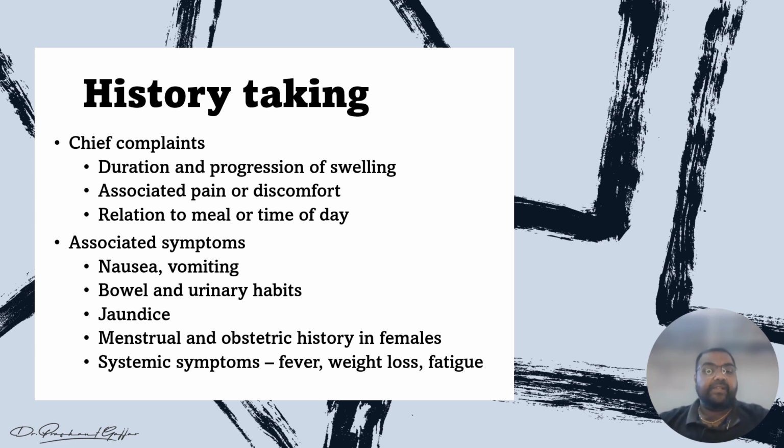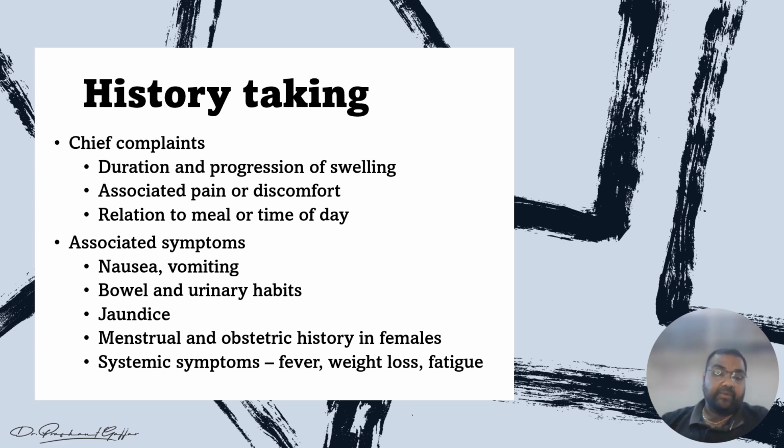We have to ask about associated symptoms like nausea and vomiting, which are present in pregnancy. In severe constipation, they are also present. We have to ask about bowel and urinary habits, because with a distended bladder or constipation, abdominal swelling is present. So from this history, we can assess what may be the cause of the swelling. We also have to ask about jaundice. If jaundice is present, there is involvement of the liver, so we can easily identify it. We can ask the menstrual and obstetric history in female patients, so we can assess for pregnancy also.